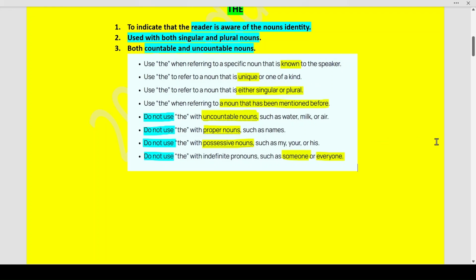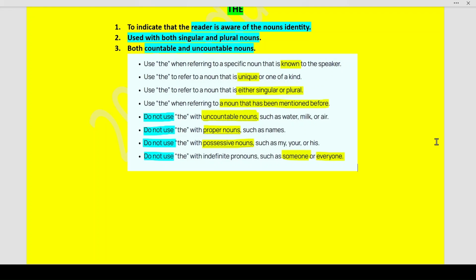Now, the main thing when we use the is when the thing which is being talked about is already known to both the speaker and the listener. For example, I can give you an example like where's the library? Okay, now when I'm asking you where's the library, that means you also know where it is and I also know where it is. But I'm asking you where that library is. So you are also aware what I'm talking about. I'm talking about the library and you also understand that I'm talking about the library. So it is the library.